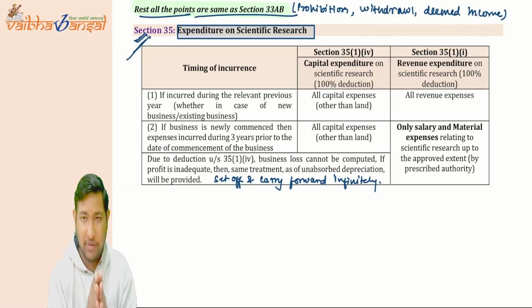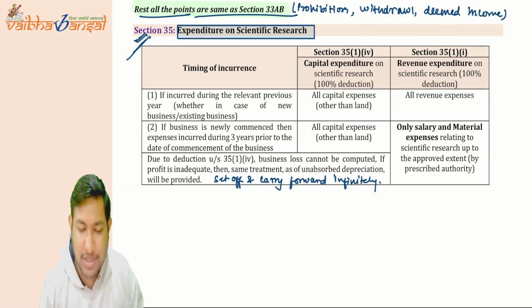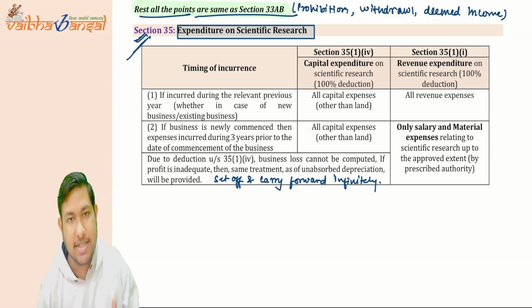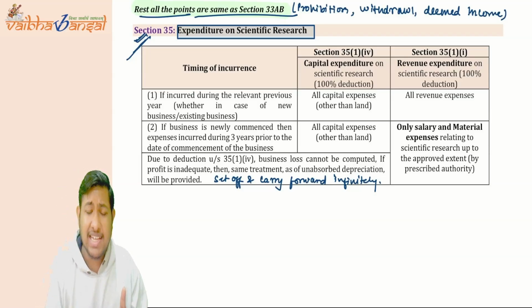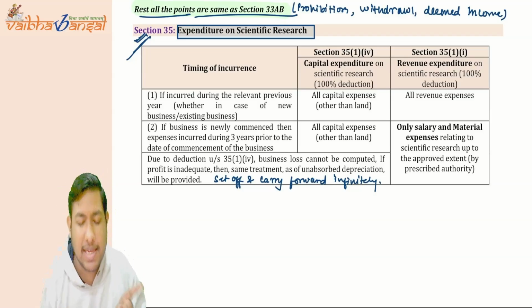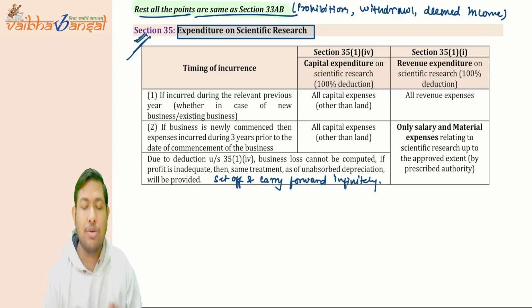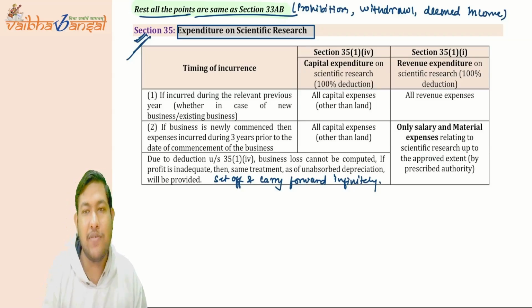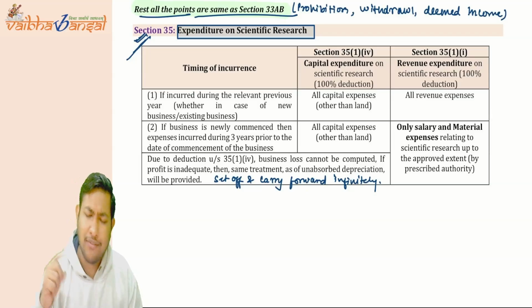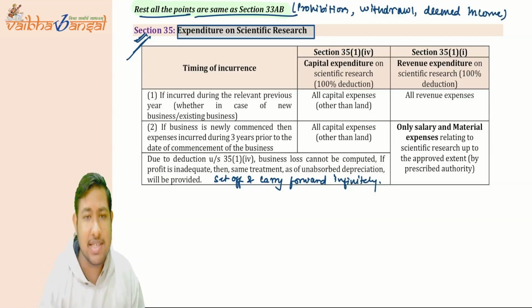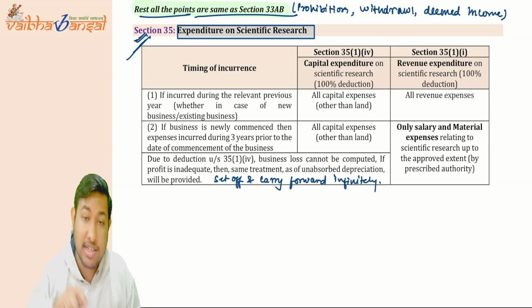Expenditure on scientific research. They said that capital expenditures are allowed, yes. For newly started business or the existing business, all are allowed, but except land. For land, there is not going to be any Section 35 expenditure allowed. For revenue expenditure, if there is an existing company, then it is allowed, yes, allowed. For a new company, allowed, yes, allowed.